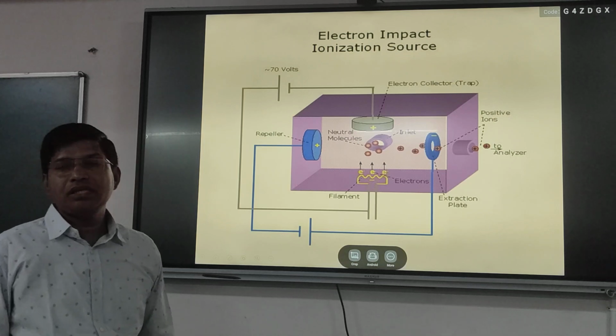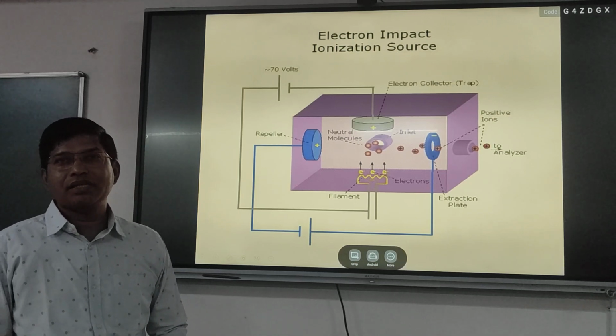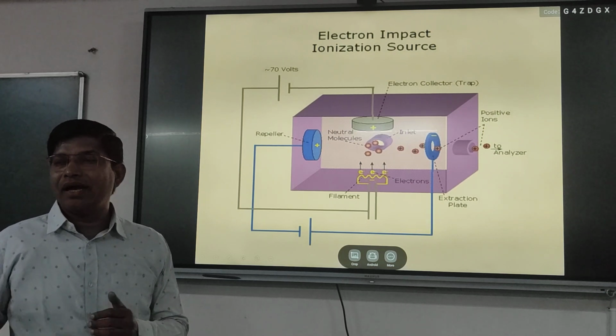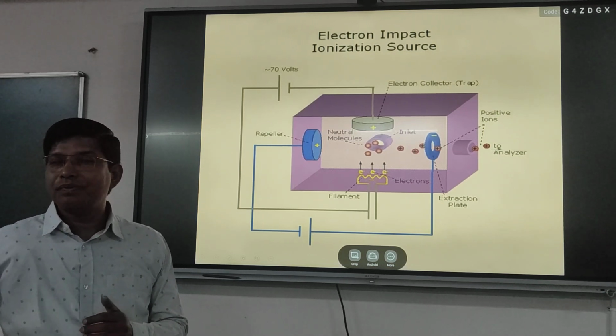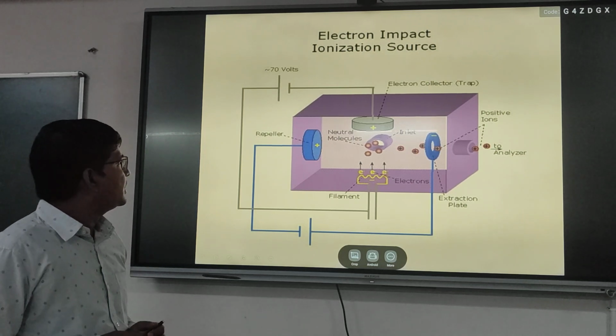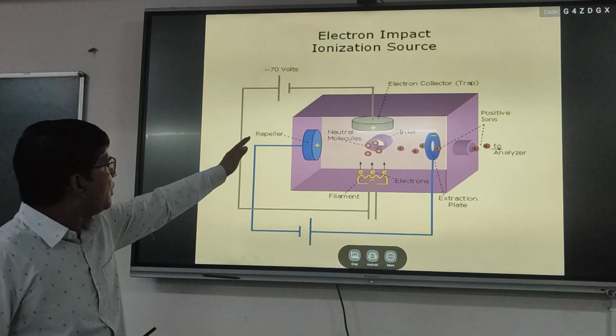First we will see electron ionization, how it works for the ionization of a molecule in a mass spectrometer. This is a block diagram.